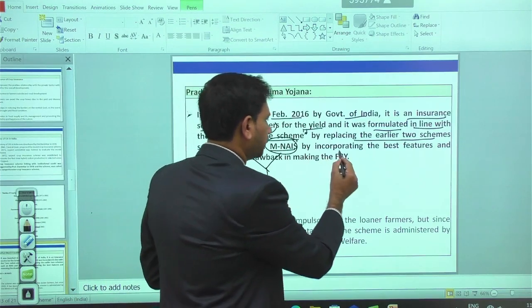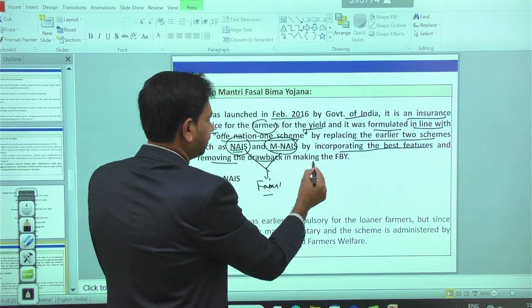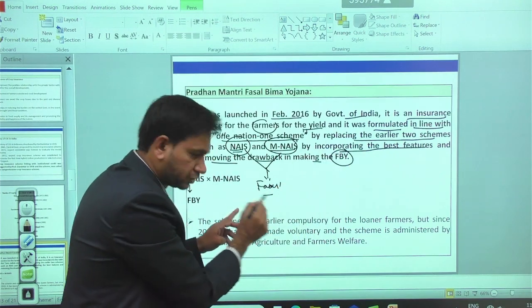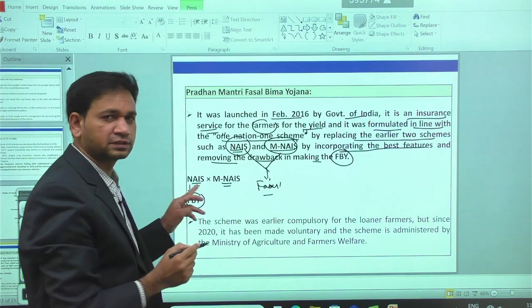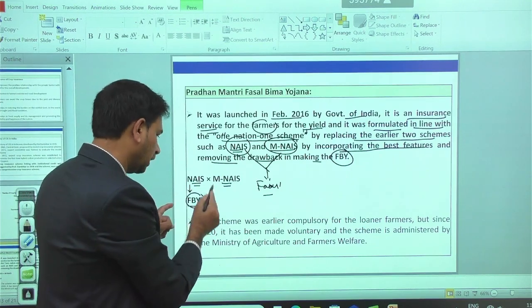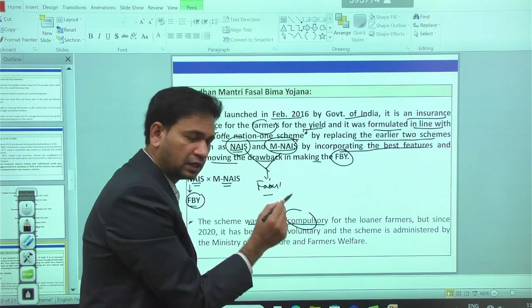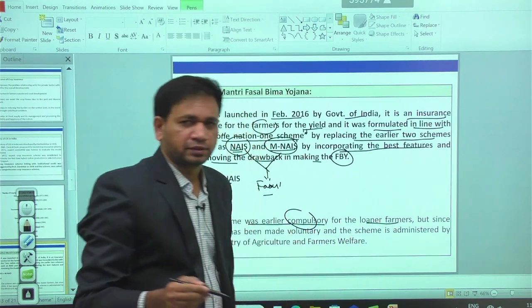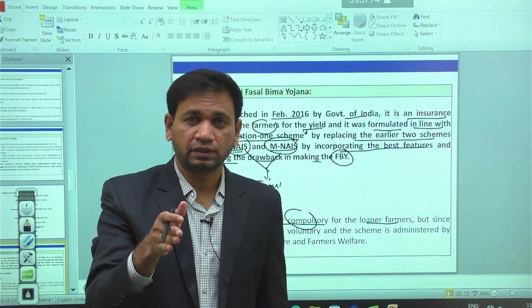It is by incorporating the best features from both the schemes and removing the drawbacks that the Fasal Bima Yojana was made. Okay. So what are the best features we had in both the schemes? All the best features are incorporated into the Fasal Bima Yojana. The scheme was earlier compulsory for the loaning farmers. Loaning farmers mean those farmers who are taking a loan from a commercial bank or any other bank.